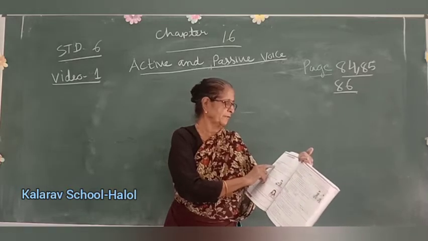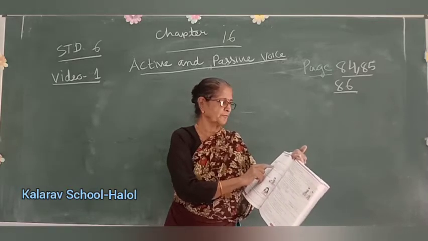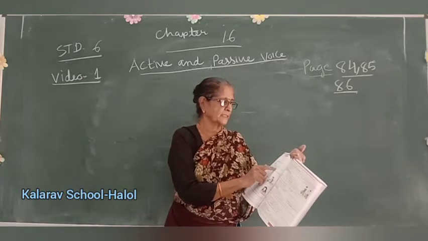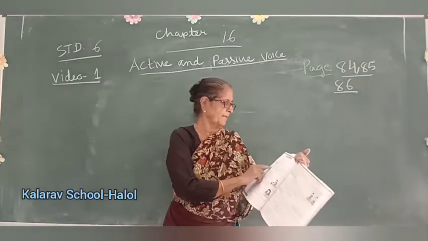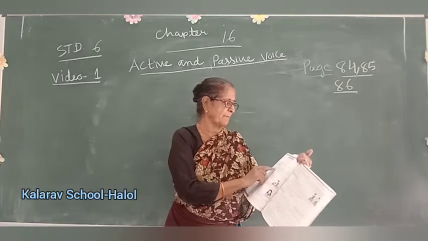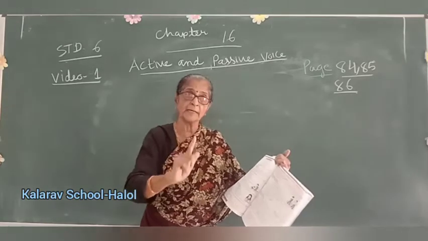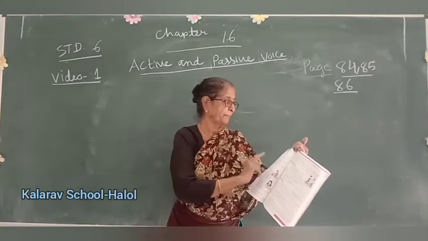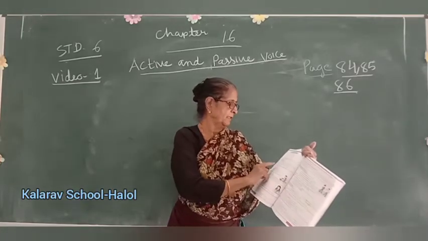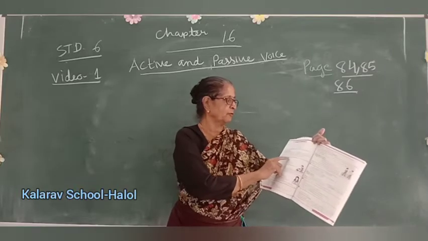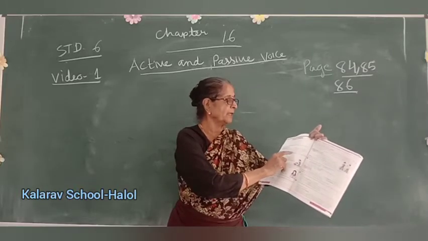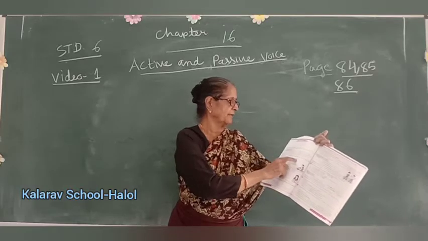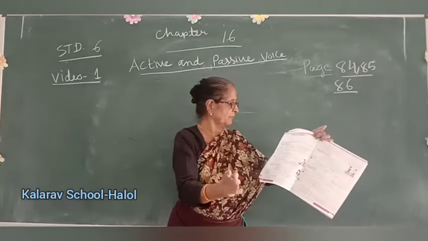In active voice, we write the root form of the verb, also with S or ES, like plays, sings or washes. In passive voice, we write is, am, are plus the past participle form of the verb. That means the third form of the verb: is written, are written. Fill in the blanks with the passive form of the verbs in simple present tense. The first one has been done for you. Here I have written all the answers for you, so you will copy down.